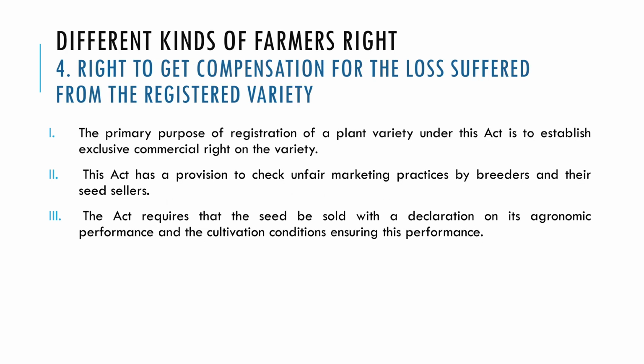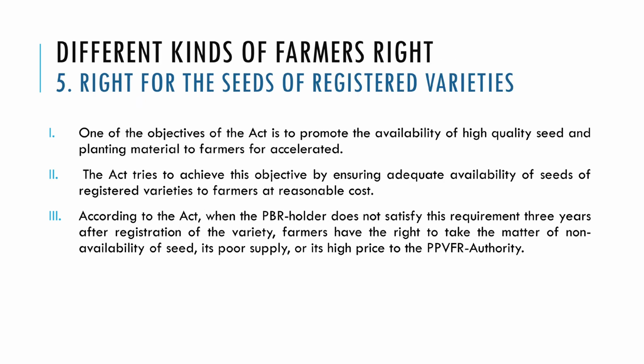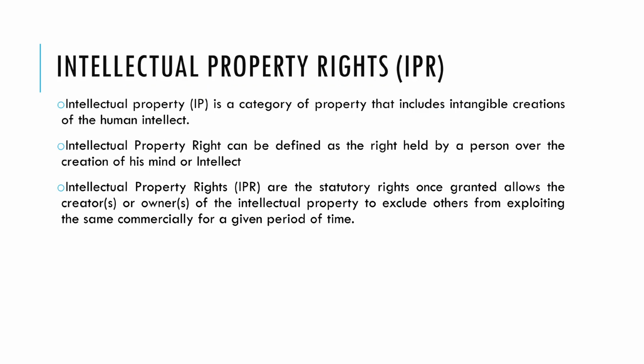Four, right to get compensation for the loss suffered from the registered varieties. The primary purpose of registration of a plant variety under the Act is to establish an exclusive commercial right on the varieties. This Act has a provision to check unfair marketing practices by breeders and their seed sellers. Five, right for seed for registered varieties. One of the objectives of the Act is to promote the availability of high quality seed and planting material for farmers for acceleration. This Act tries to achieve the objective by ensuring adequate availability of seeds for registered varieties to farmers at reasonable cost.